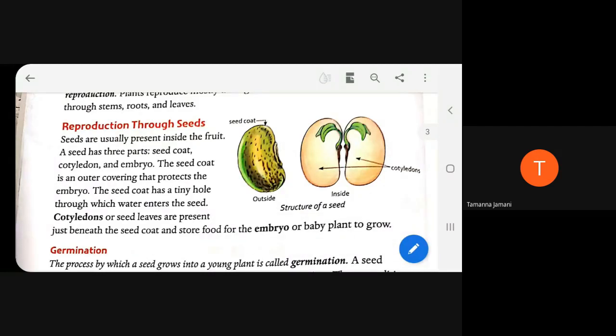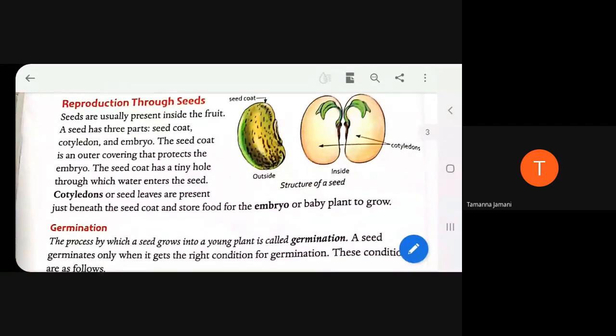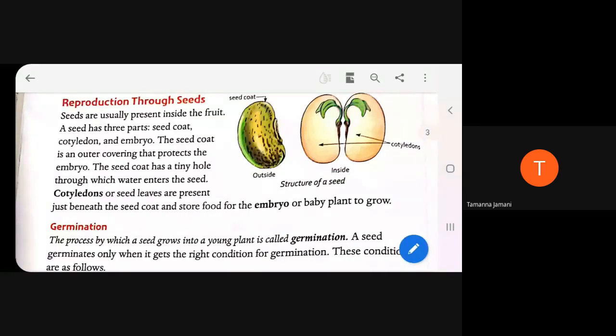Now, the reproduction process through seeds, we started learning in the last lecture, how a plant is produced through a seed. Plants can reproduce through different methods, but we began learning it through reproduction by seeds. Most plants have seeds present inside them, so through the seeds they will reproduce.